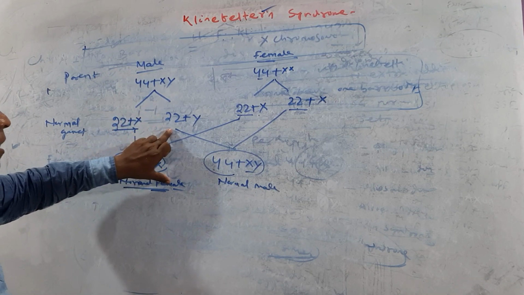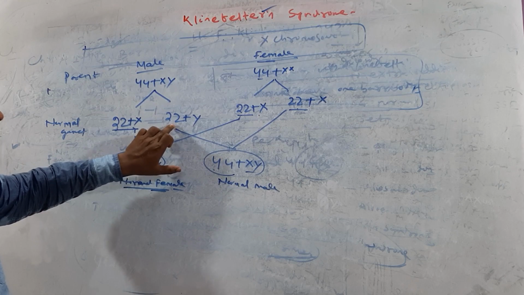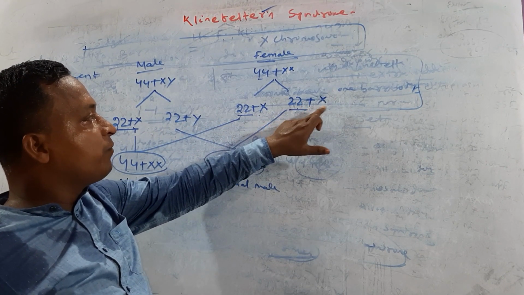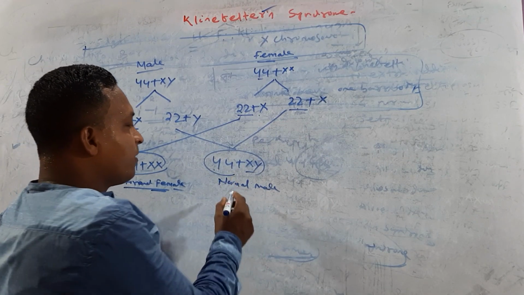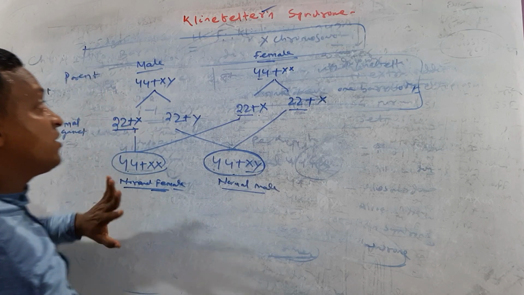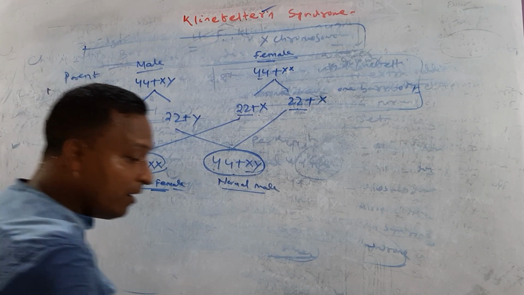When a normal sperm, 22 plus Y, combines with a normal ovum, 22 plus X, it produces a normal male having 44 plus XY.